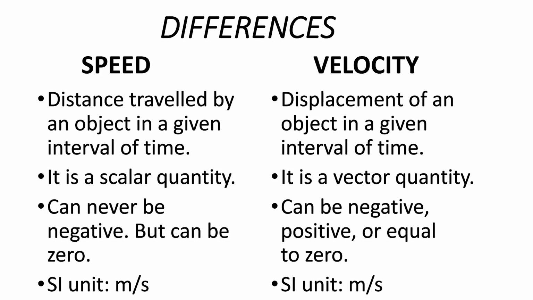When we see the differences between speed and velocity, speed is the distance traveled by an object in a given interval of time, whereas velocity is the displacement of an object in a given interval of time. Since speed is dependent only on magnitude, it is a scalar quantity, and velocity on the other hand, which depends on both magnitude and direction, is a vector quantity. Speed can never be negative, but it can be zero. On the other hand, velocity can be negative, positive, or equal to 0. The SI unit of speed is meter per second, and also the velocity has the SI unit as meter per second.